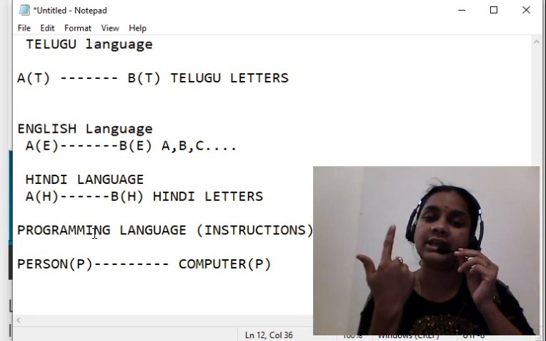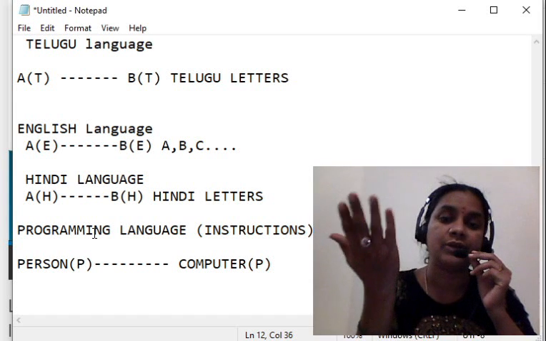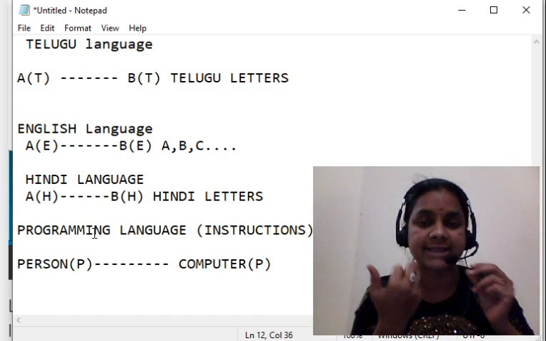I am using English, I am using Telugu, but how are we accessing this language here?